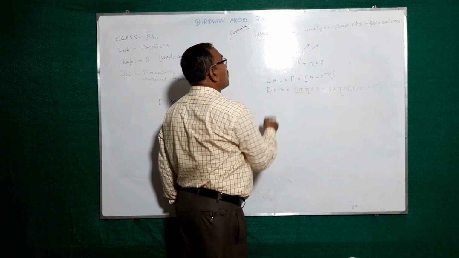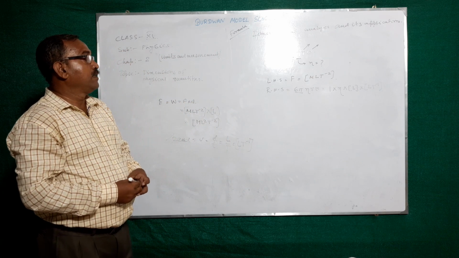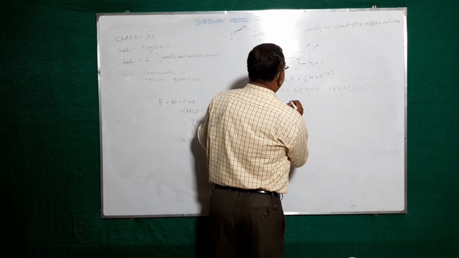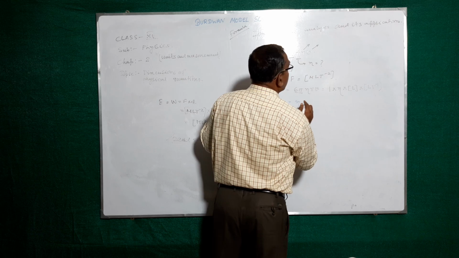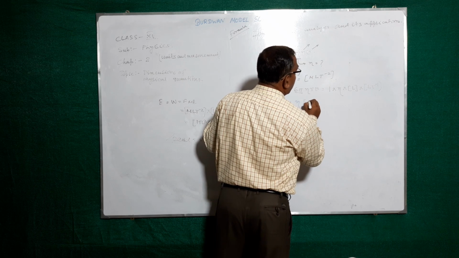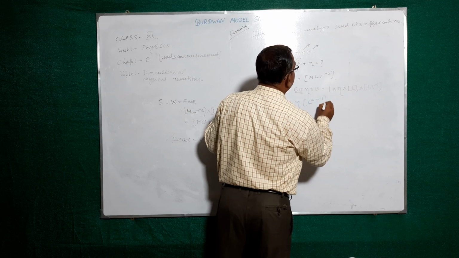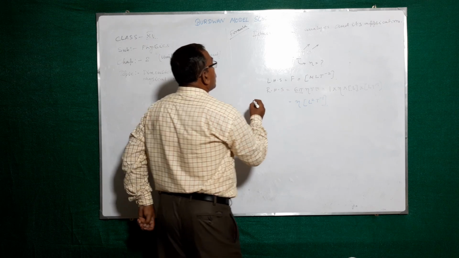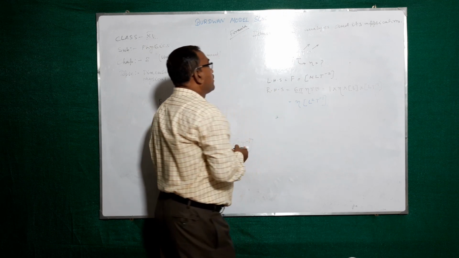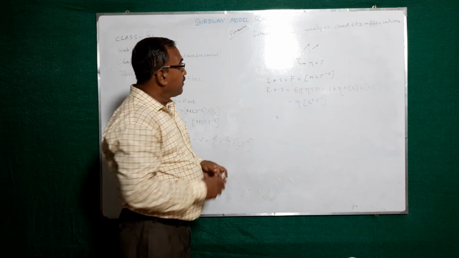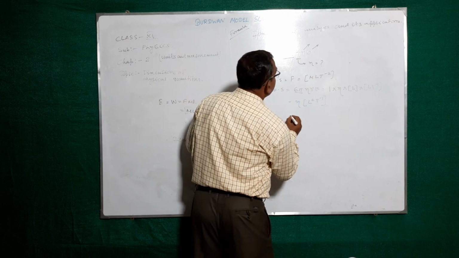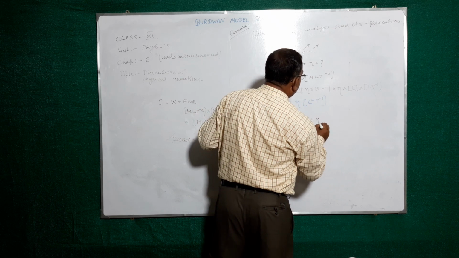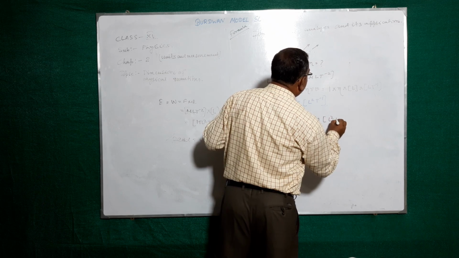Okay, this is constant, so that value is 1. So the dimension of RHS is eta L square T to the power minus 1. Okay. So it is the equation. We write this. F equal to M L T to the power minus 2 equal to eta into L square T to the power minus 1.